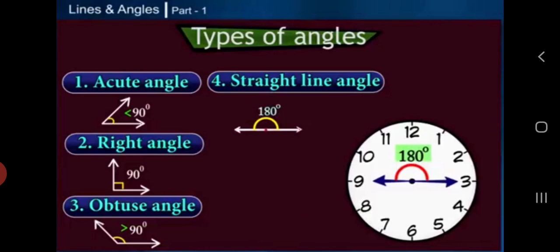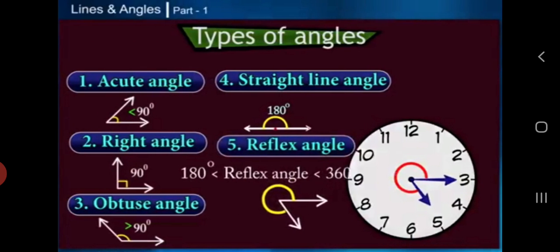And what is a straight line angle? It measures 180 degrees. There is another angle which measures between 180 degrees and 360 degrees. This is called a reflex angle. So students, these are acute angle, right angle, obtuse angle, straight line angle and reflex angle.